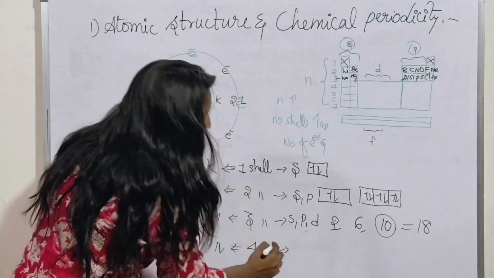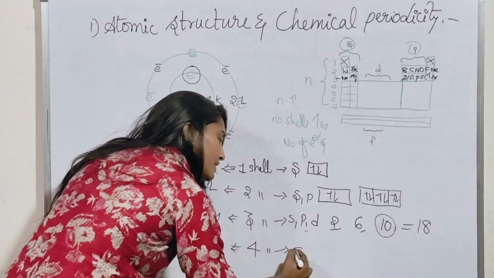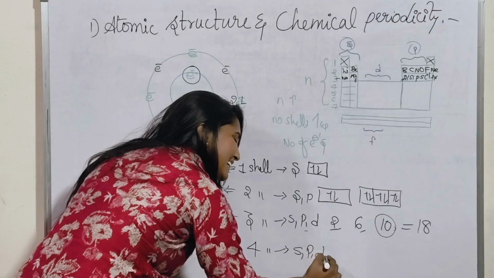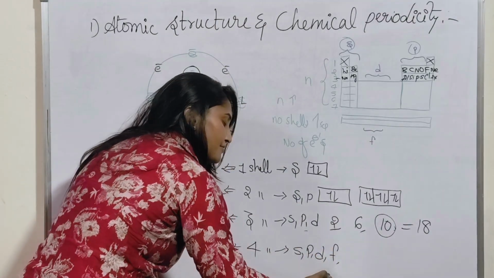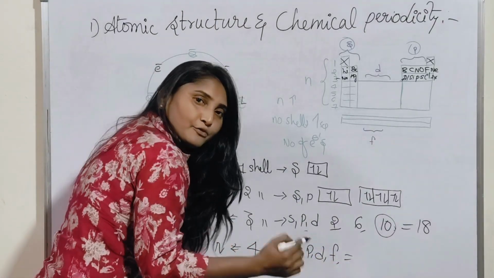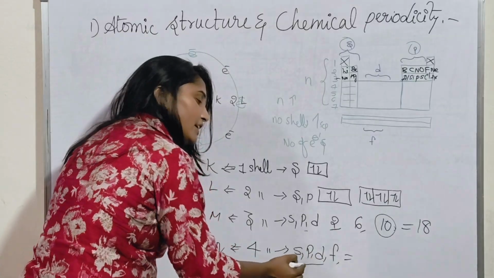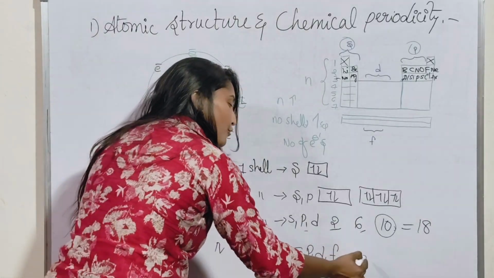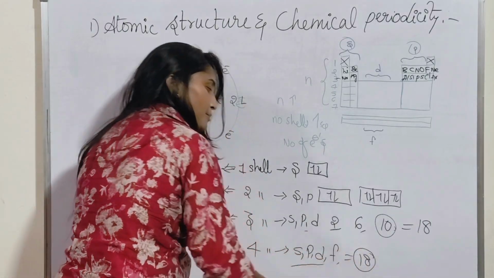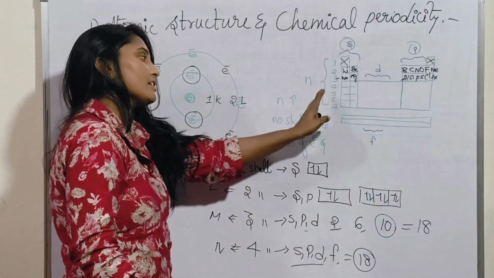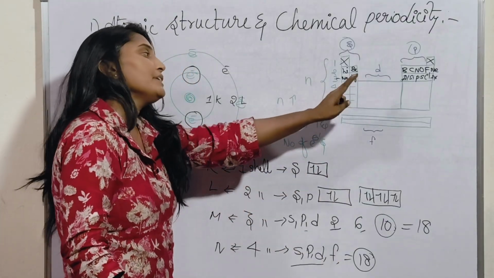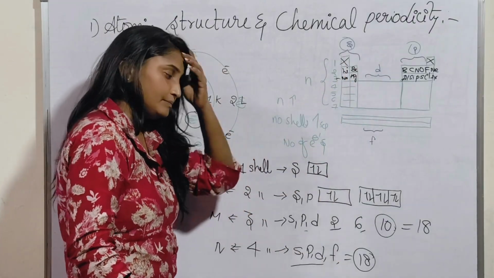Okay, how many subshells are present? S, P, D, F, and the F shell doesn't fill, but up to D electrons it can fill. Therefore 18 electrons are present, and 18 electrons means 18 elements.